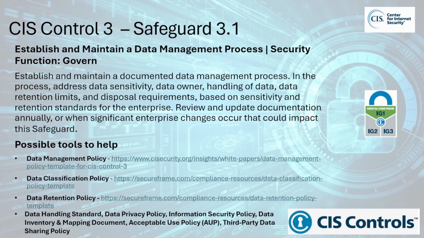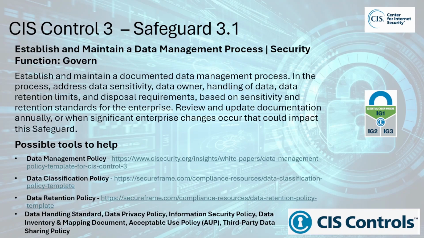The data retention policy specifies how long different data types must be retained and when and how they should be disposed. There's a link to a data retention policy through Secure Frame website. A data handling standard provides detailed procedures for storing, transmitting, and processing data based on classification. A data privacy policy addresses how personal or sensitive data is collected, used, and protected, often for compliance.